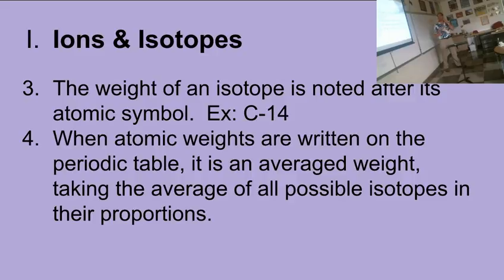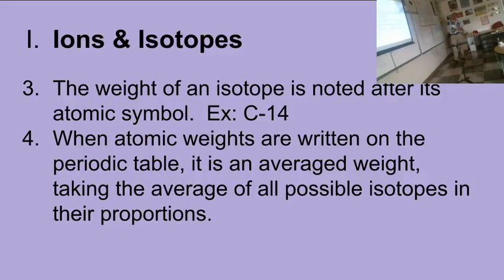So different isotopes will be distinguished by giving the elemental symbol and its weight. When its atomic weight is written on the periodic table, it's an averaged weight, taking the average of all possible isotopes in their proportions. And you're going to do a lab with this tomorrow. So if you look at the periodic table, the masses are not whole numbers.